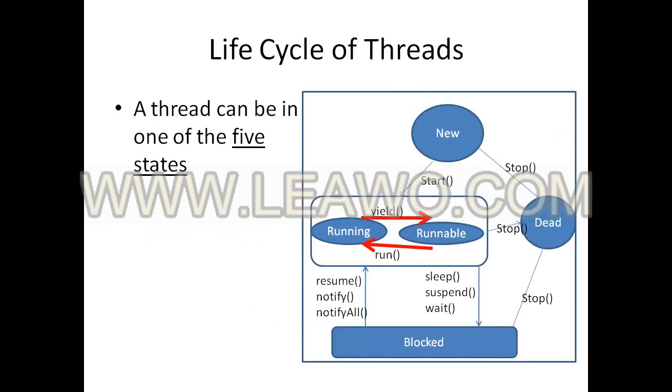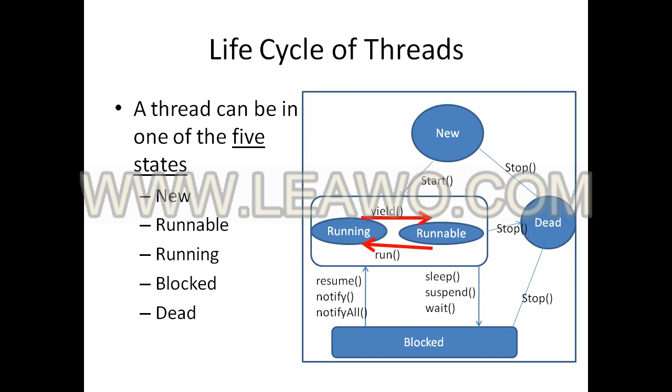Let's discuss the life cycle of threads. A thread is in any one of 5 states. The 5 states are new, runnable, running, blocked, and dead. The newborn thread in the new state is moved to the runnable state using the start method, or at the initial state itself it is moved to the dead state using the stop method.